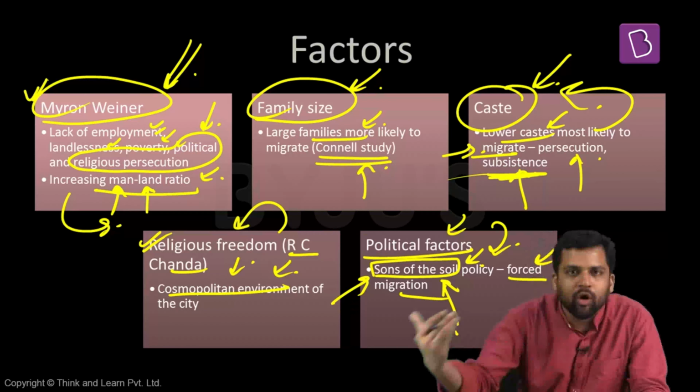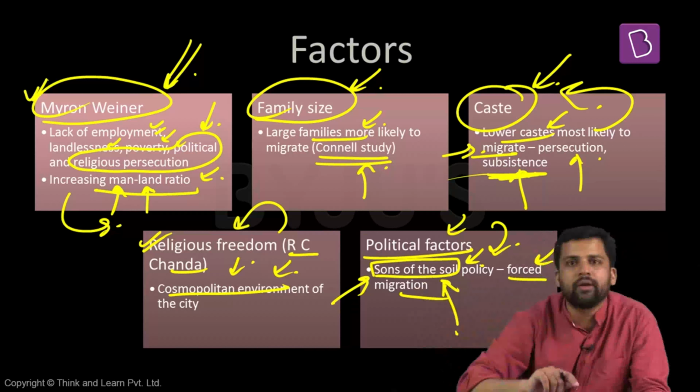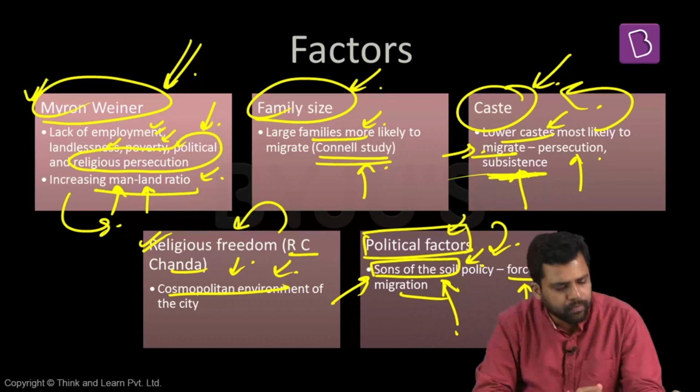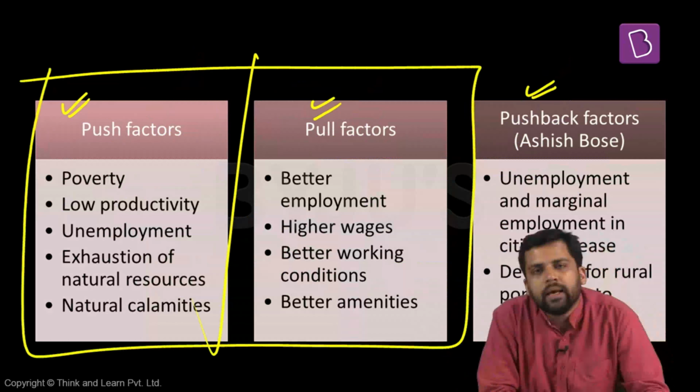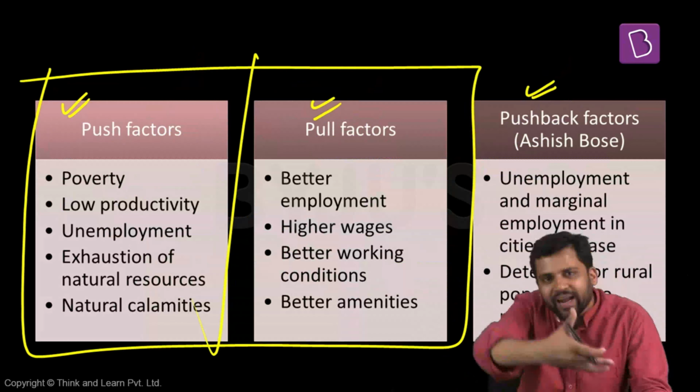So in that scenario, the people who have already migrated to Maharashtra might have to return. So they are forced to migrate back to their place of origin. So political factors can also be there. We can look at different factors of migration as push and pull factors as well. Some factors push people to migrate out. Some factors attract people to migrate.